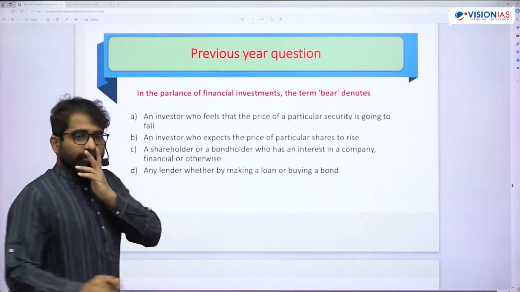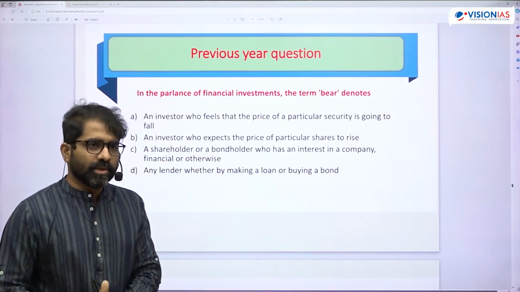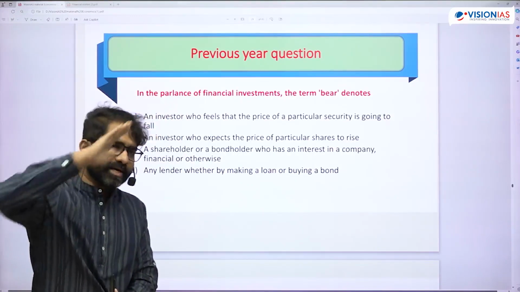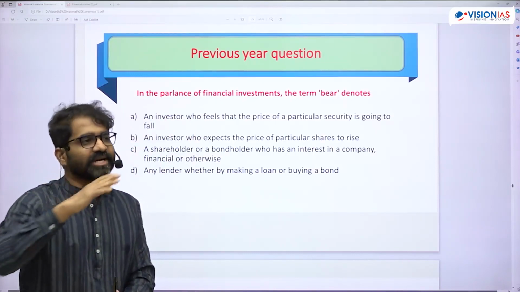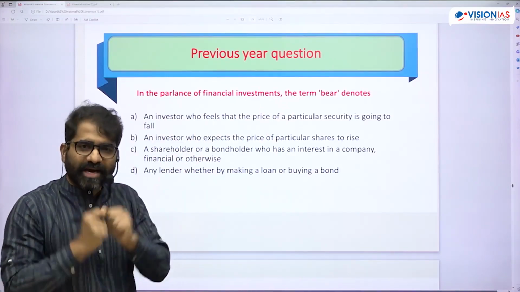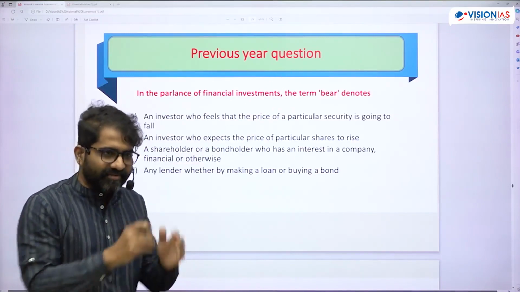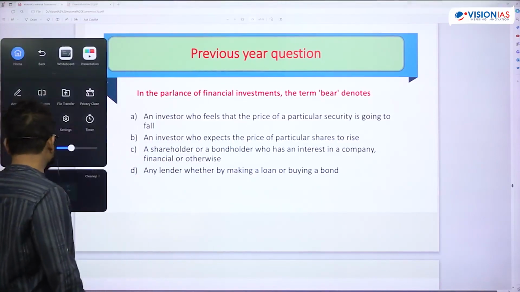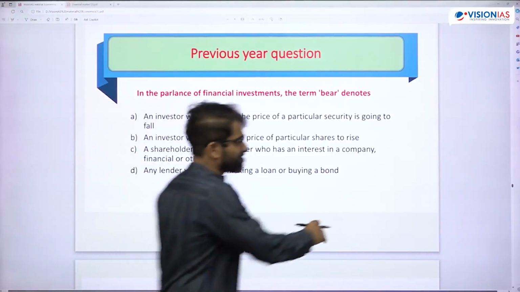Then there are a lot of words. Bull market, bear market. Bull market, generally the market is moving up. Bulls have a positive attitude. They believe that the prices of the shares will increase in the future. So what they will do? They will buy low, sell high. Buy when the price is less, sell when the price is high. You're expecting that the prices are going to increase. So that is basically bullish, bearish.